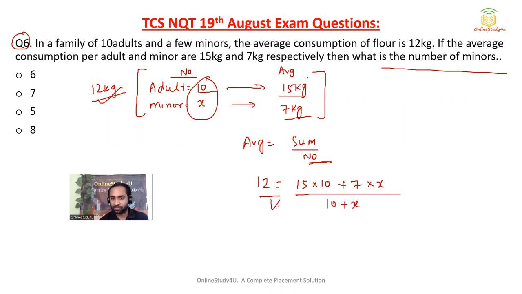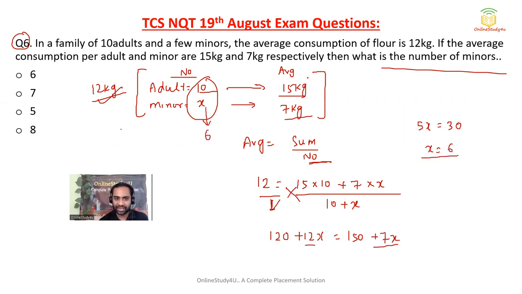Now cross multiplication. 12 into 10, so 120 plus 12x equals 15 into 10, which is 150, plus 7 into x, which is 7x. So 12 minus 7 is 5x, and 150 minus 120 is 30. X will be equal to 6. X is the number of minors. Option A will be the correct answer.